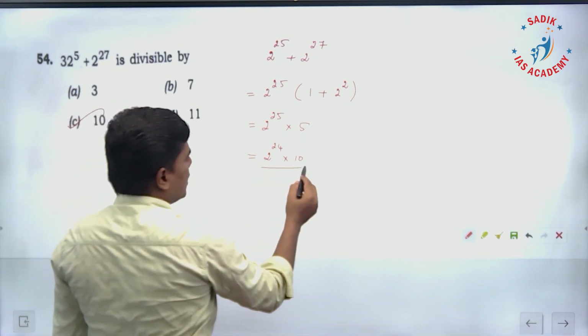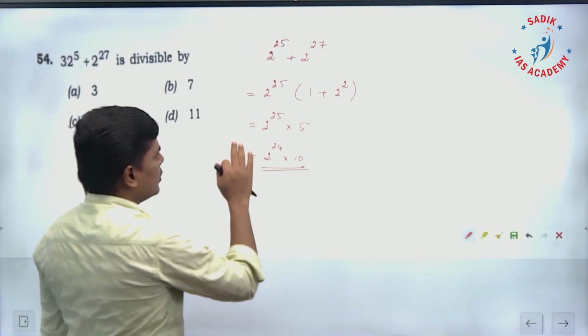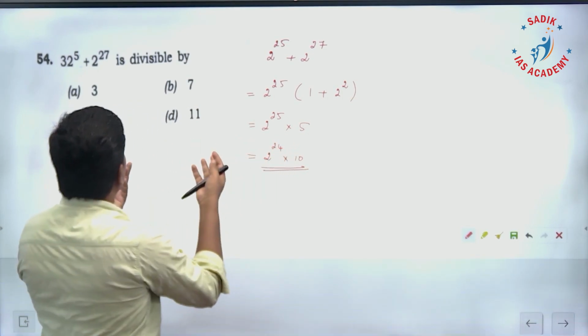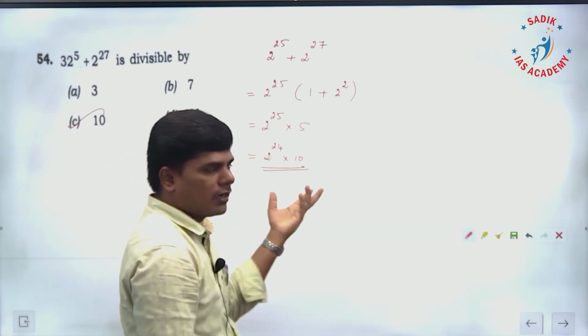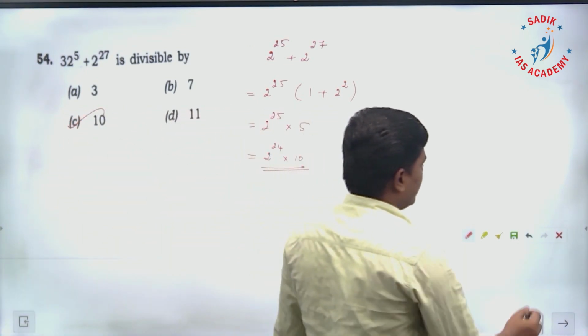It is easy from here. Definitely 3, 7, 11, no, because it is an even number multiplied by 5, and the easiest number we can see is 10. So it is divisible by 10. So 54, option is C.